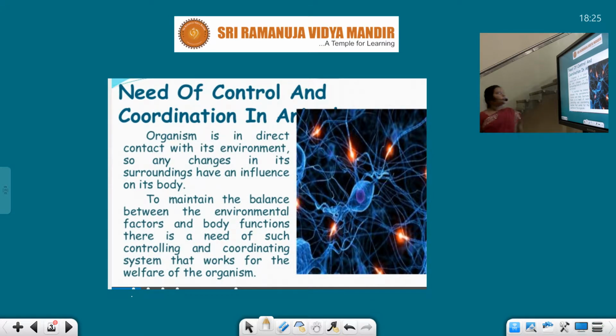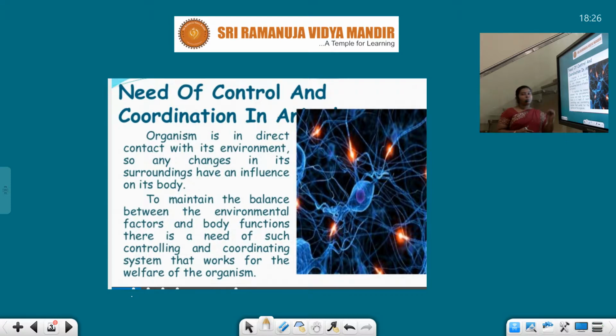First, need of control and coordination in animals. See, organisms are in direct contact with the environment. We are living in nature. So, for example, if you are in the summer, we feel hotness. If it is winter, we feel coolness. Okay, so these are the different senses we feel according to the environment. Right? An organism is in direct contact with its environment. So changes in its surroundings have an influence on its body.